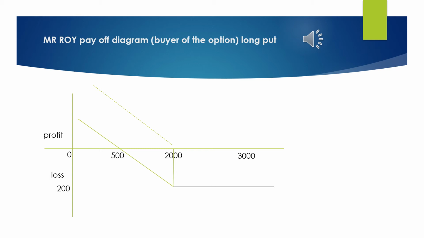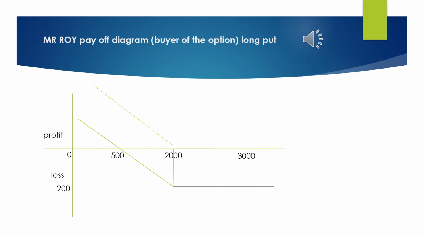In this scenario he executes the contract because if he goes to sell his share in the spot market, he will receive only 500 rupees. But if he executes the contract, he receives 2000 rupees. Now when he executes the contract, his loss will be limited to the premium that he has paid, that is 200 rupees. So from there we start a horizontal line from the right side and we stop at 2000 rupees, that is the strike price. From 2000 rupees we will draw a diagonal line towards 500 rupees, which is the spot price.